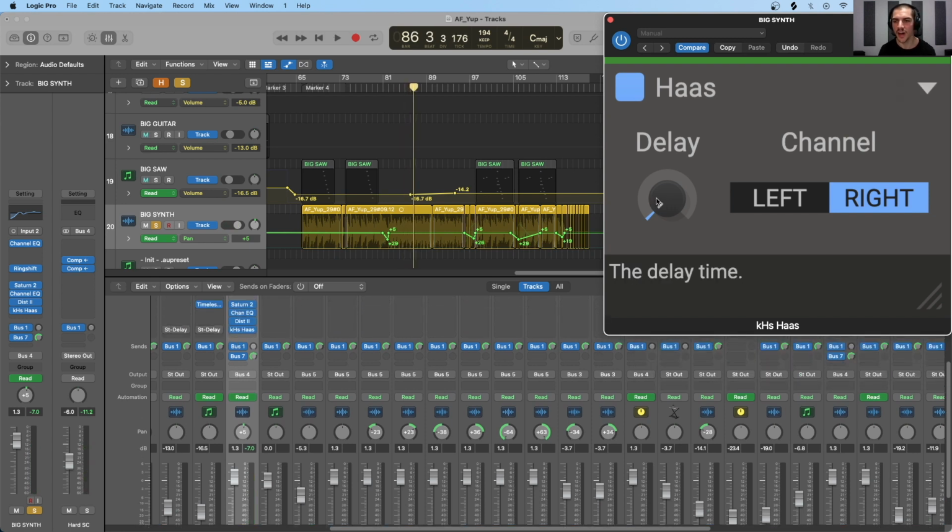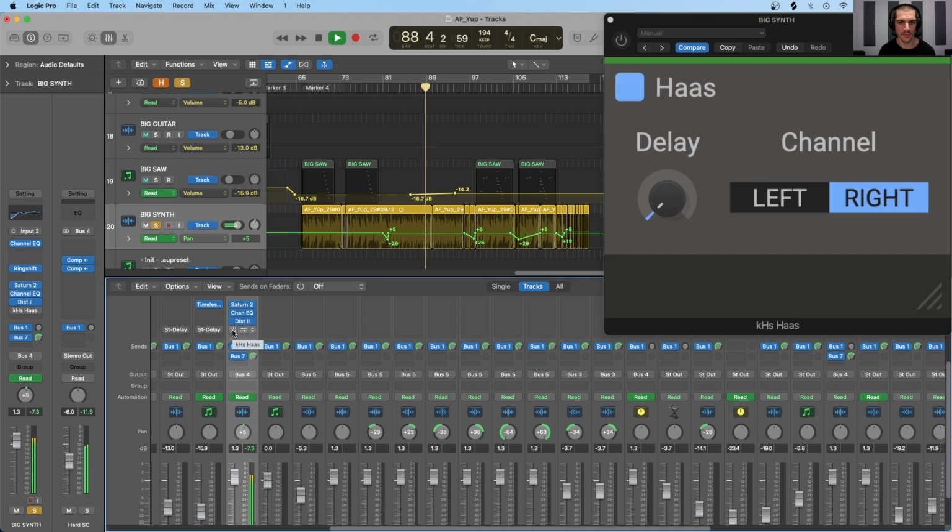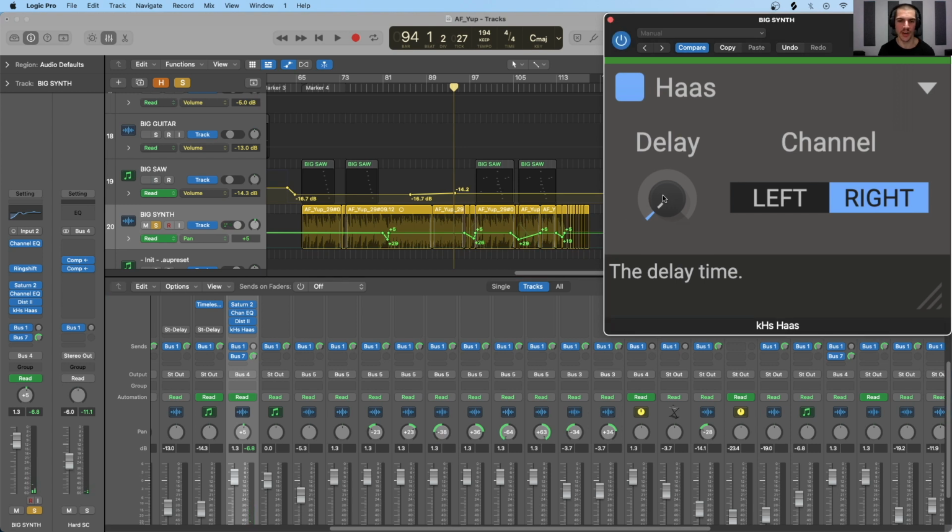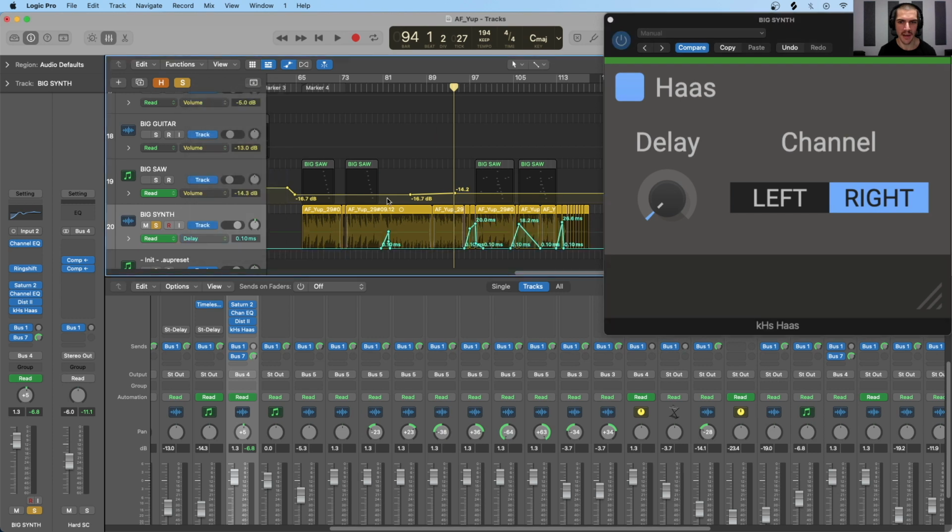So that is with the Haas effect at 0.1 milliseconds. Let's play it back and I'll toggle with the Haas effect on and off. So at 0.1 milliseconds, there's really not a whole lot of delay time and you can't really hear the effect. But now let's go to a point where I am modulating the delay time upward, like right here.